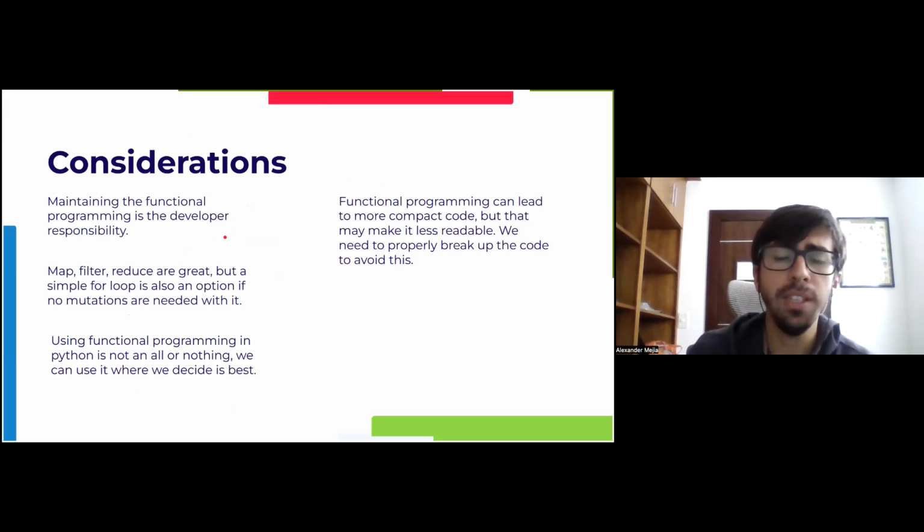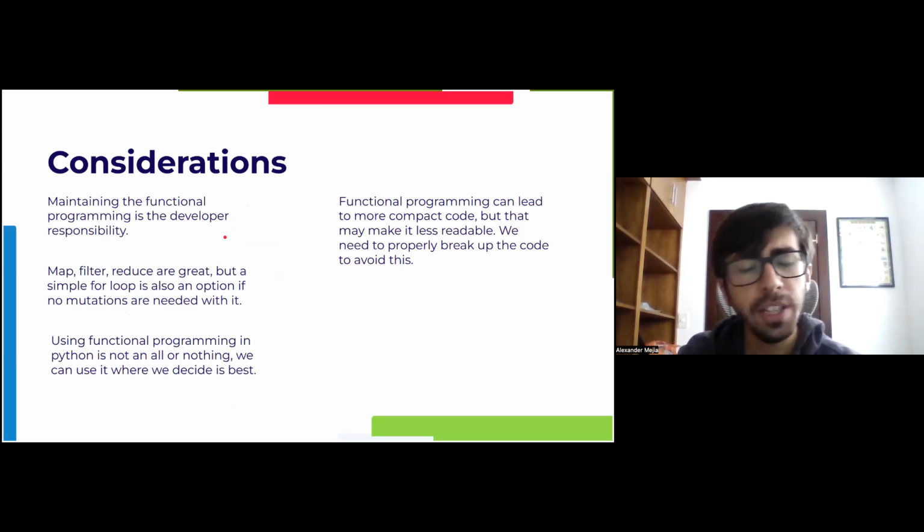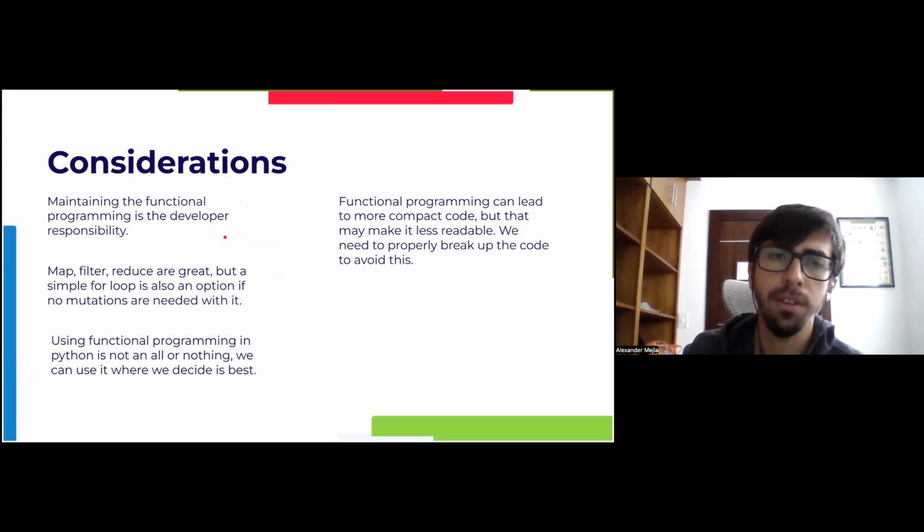That may seem a bit of a disadvantage, but it can also help us create more dynamic code and make our code functional as we go along. So functional programming is not all or nothing in Python, and we can decide where it's best to use it.